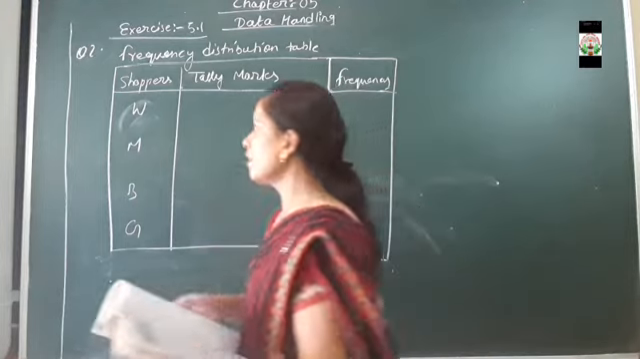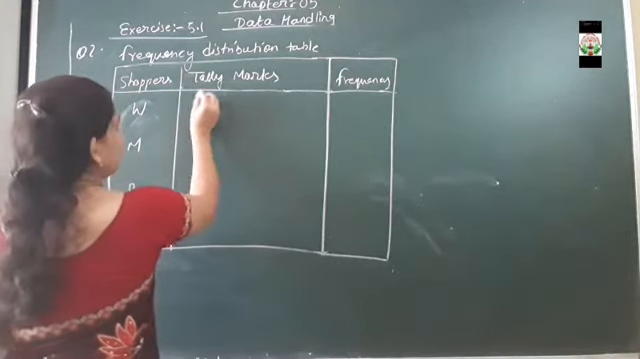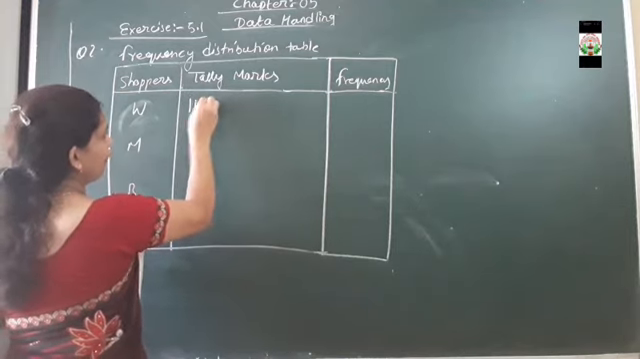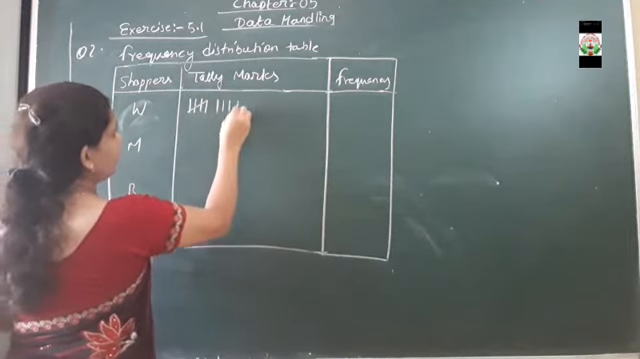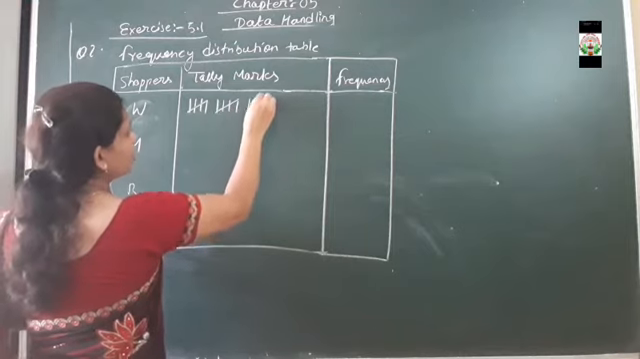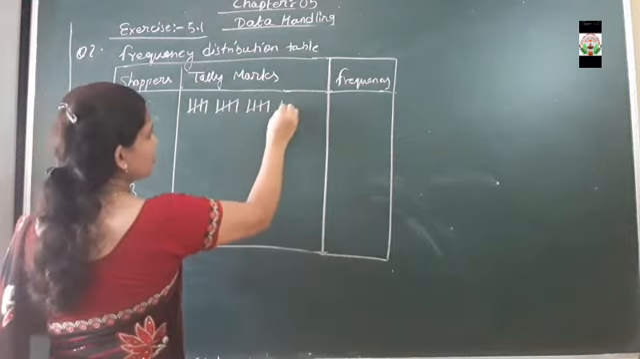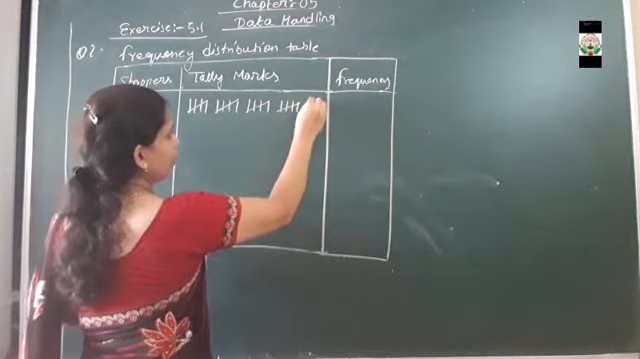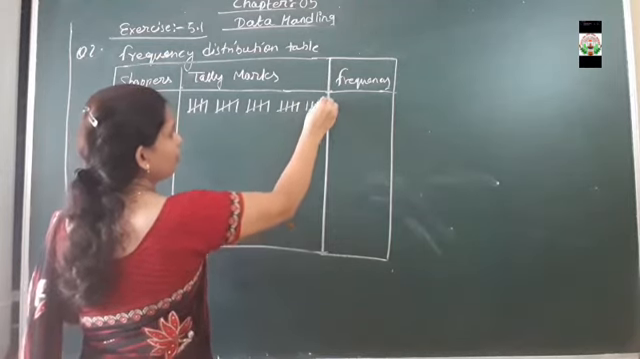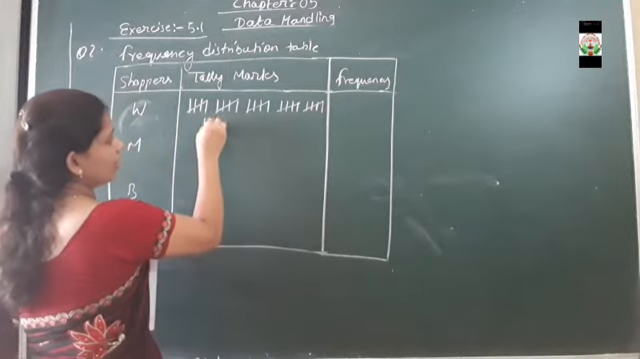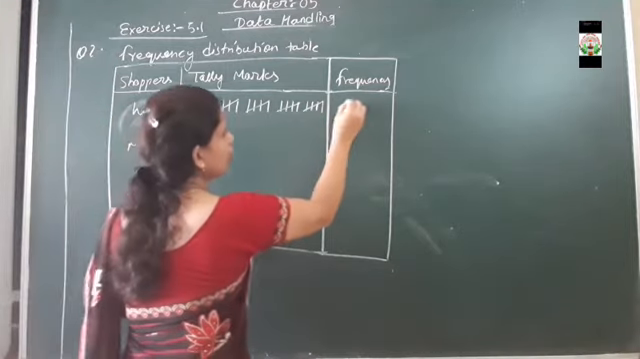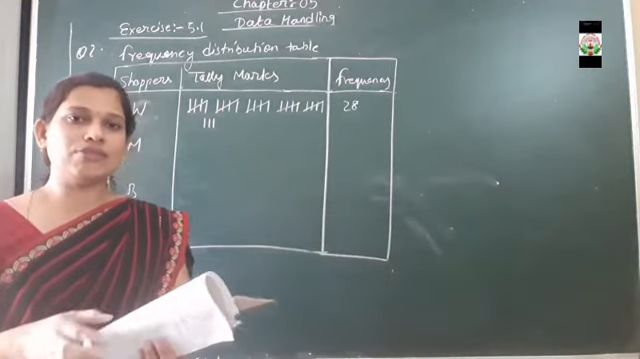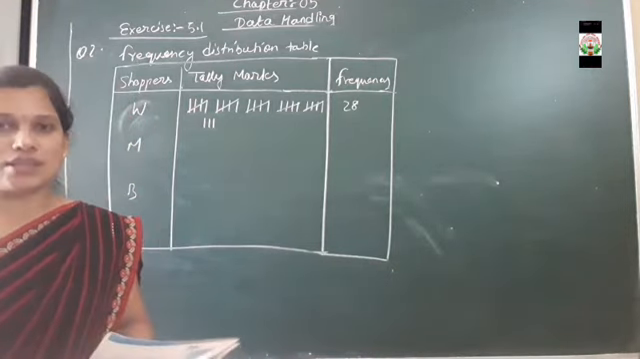That is 28. So we make tally marks 1, 2, 3, up to 20, then 21, 22, 23, 24, 25, 26, 27 and 28. So a total of 28 women come to the shop to buy something.